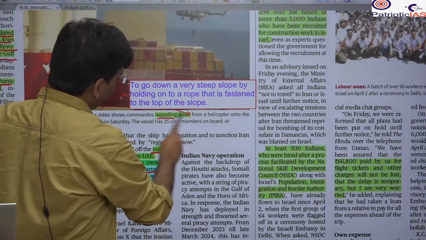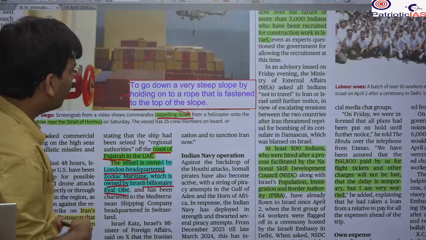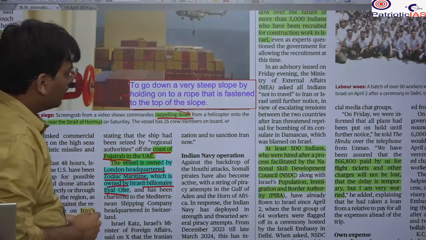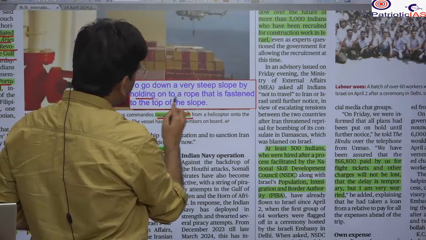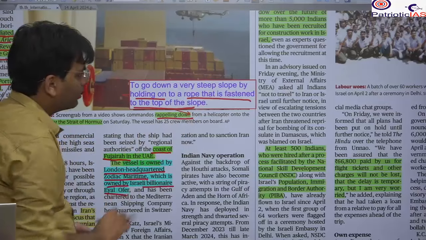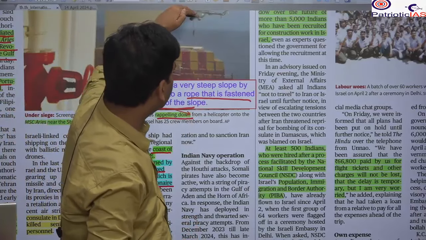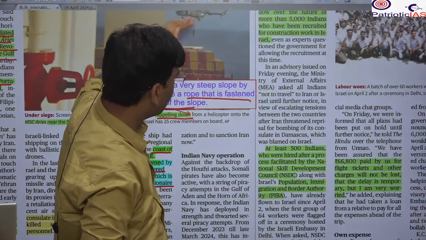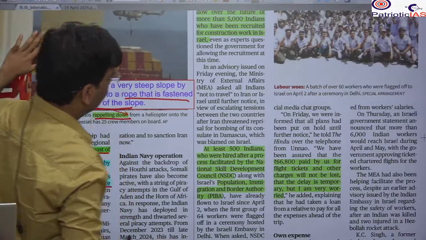Rappelling down: you should know the vocabulary that rappelling down means going down a very steep slope by holding on to a rope that is fastened to the top of the slope. Here it is the helicopter where the rope is fastened, and these are the commandos coming to capture this vessel.